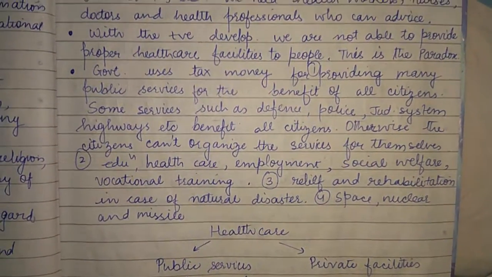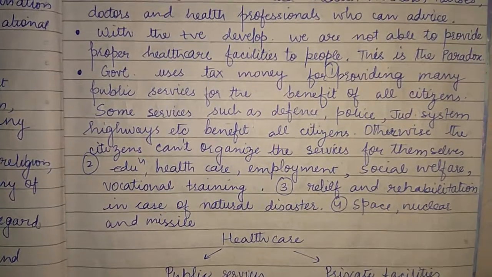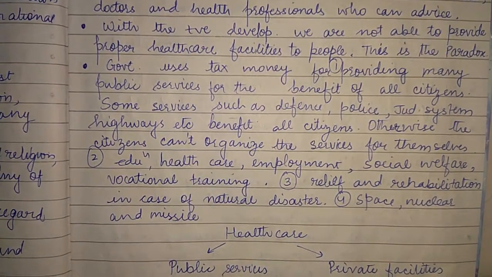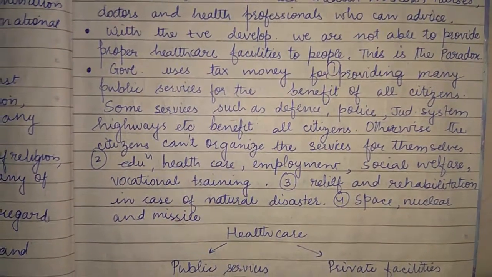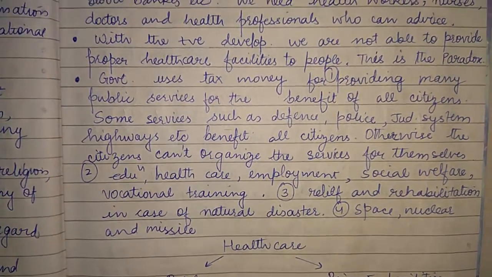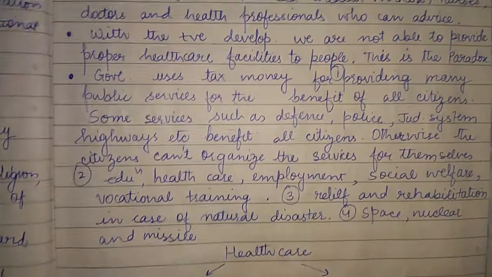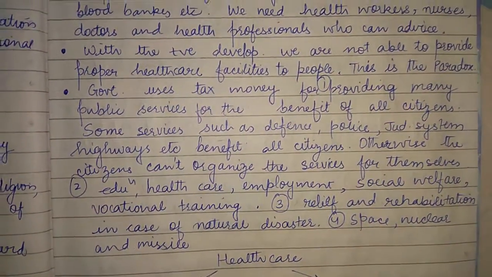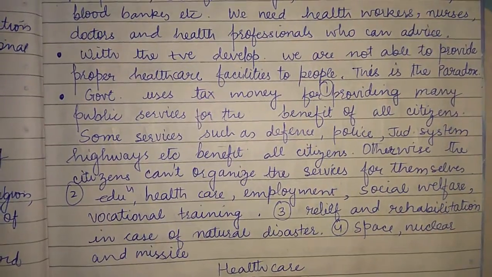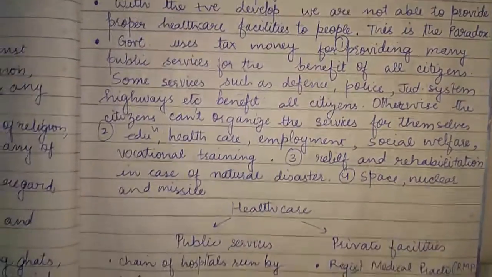And the tax which we are paying, the government uses this tax for, number one, providing many public services for the benefit of all the citizens. For example, services such as defense, police, judicial system, highways, etc. These services benefit everybody, all the citizens, and otherwise if the government doesn't provide them, no citizen can organize these services for themselves on their own, okay.